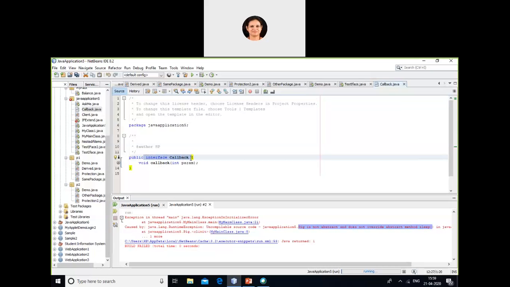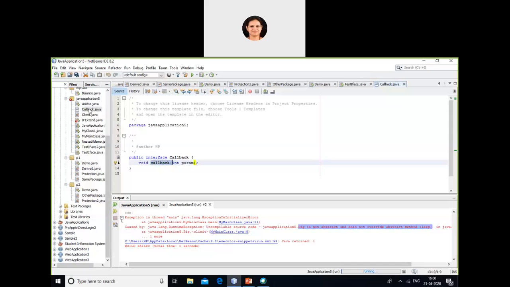This is the interface, and I am defining only one function, callback, taking int parent. So if ever I implement this interface, then I have to define this function callback, which will take an integer parameter.